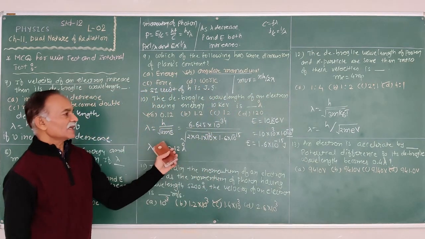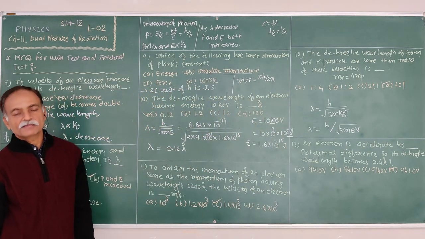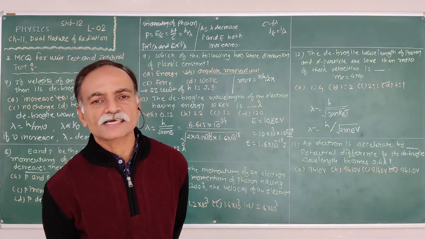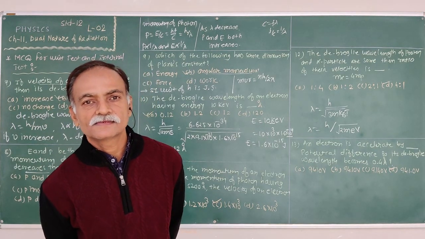So these three equations are most important. On the basis of these three equations, one question is 100% asked in any exam.